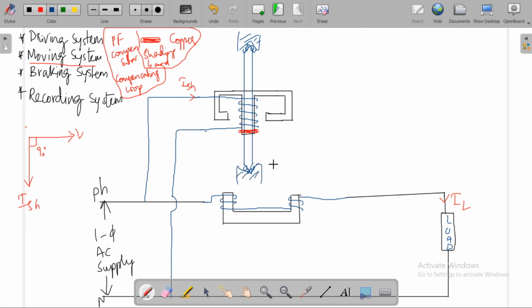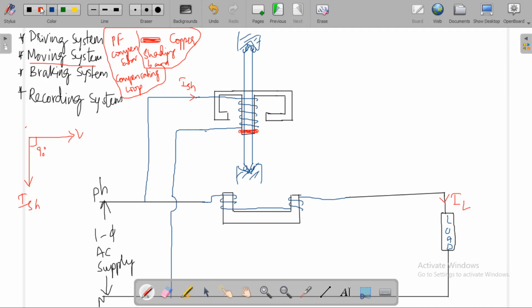The spindle is also called the shaft. This is the moving element. The moving system consists of the shaft, a rotating disc, a gear train, and a clock mechanism.